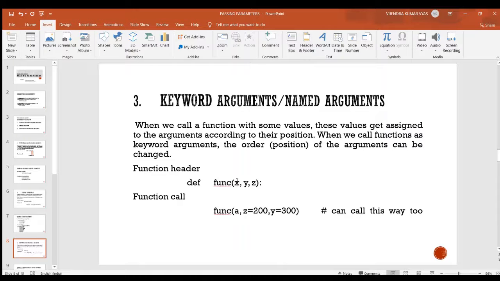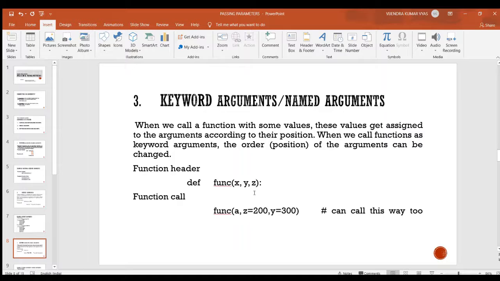But here y and z are at position 2 and 3, but here you see I am using z and y, the second argument and third argument, as keyword arguments. So here I am passing the values with the name of the argument. So these argument names will be same as given in function header.